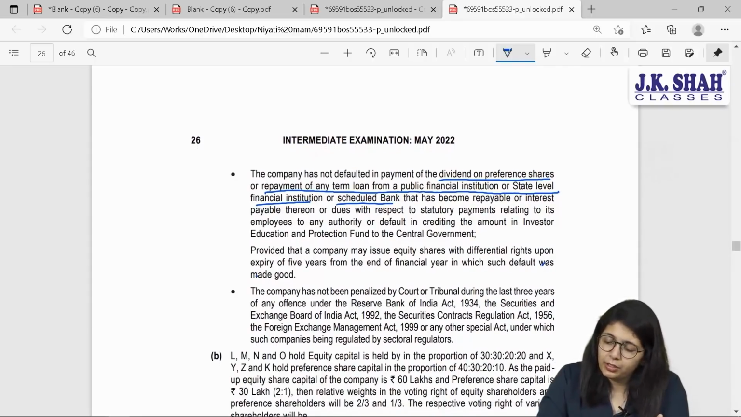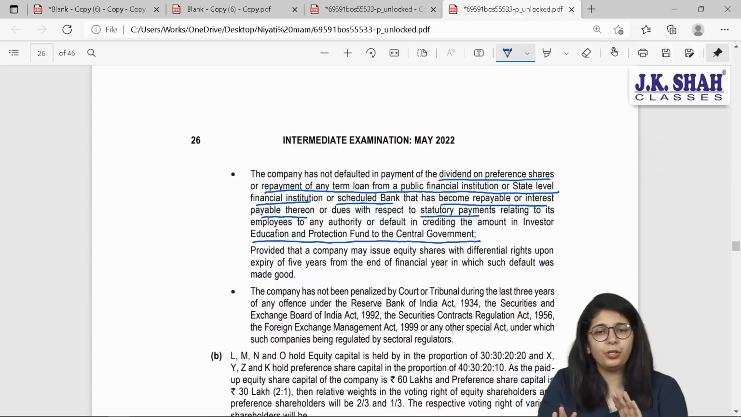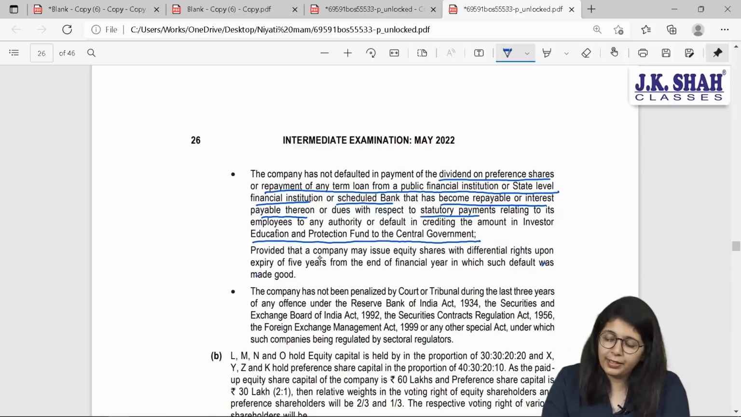That has become repayable or interest is payable thereon, or dues in respect of statutory payments relating to its employees to any authority, or default in crediting the amount to the Investor Education and Protection Fund of the central government. In short, there should be no default. Company's account should be clean, provided that the company may issue equity shares with differential rights upon expiry of 5 years from the end of the financial year in which such default was made good.